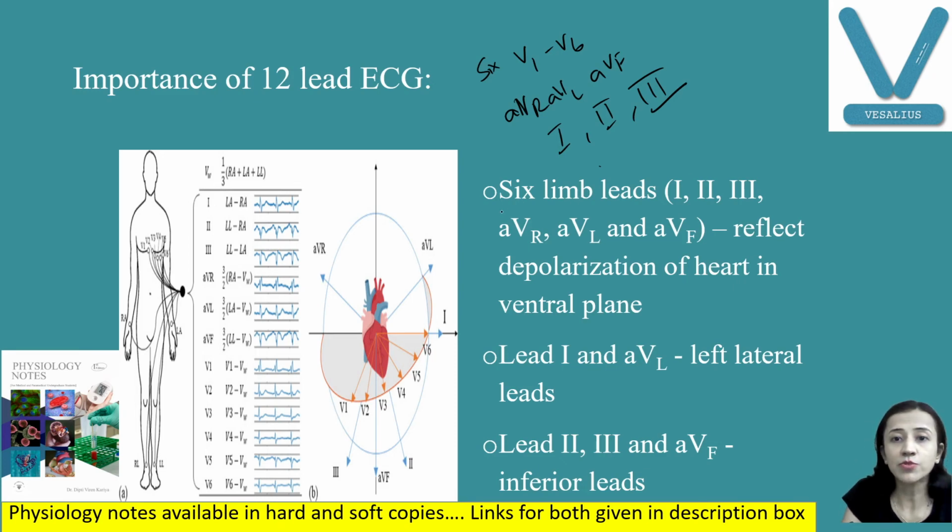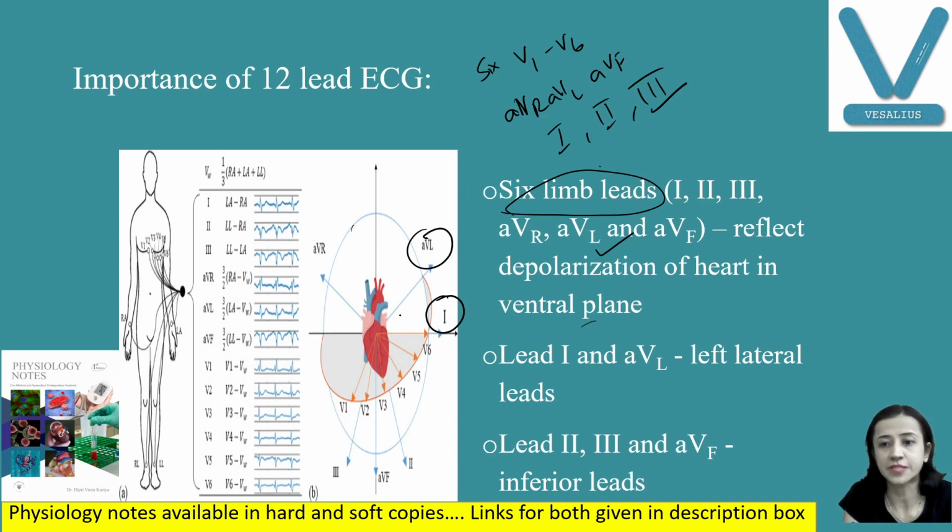Okay, so now what is the importance? The limb leads and augmented leads reflect the depolarization of the heart in the ventral plane. Lead 1 and AVL are known as left lateral leads, meaning these leads denote activity of the left side of the heart and the lateral wall.